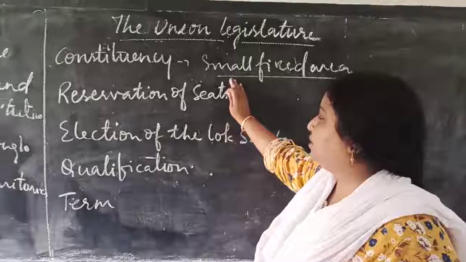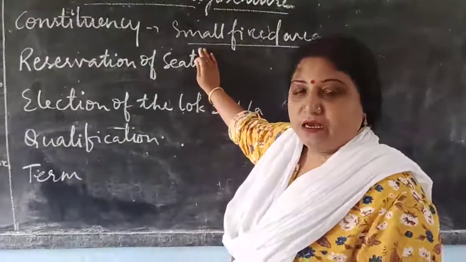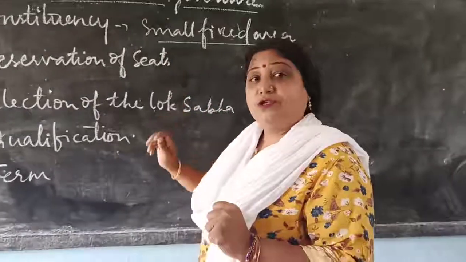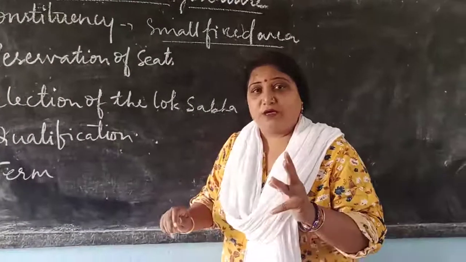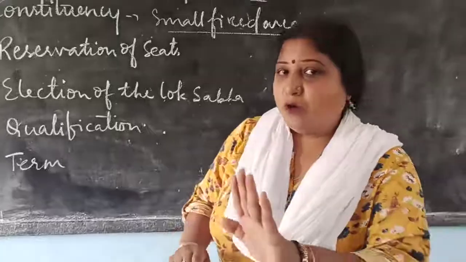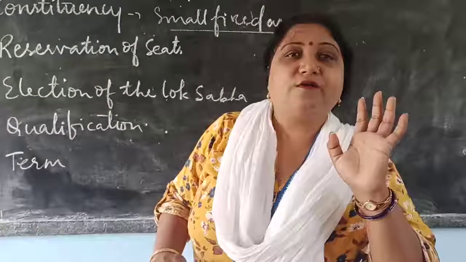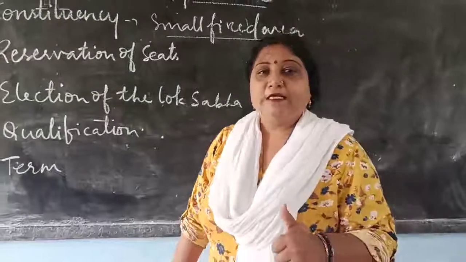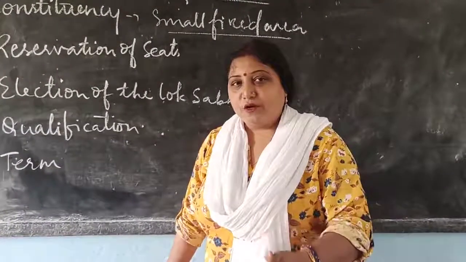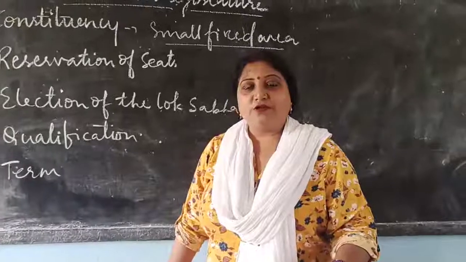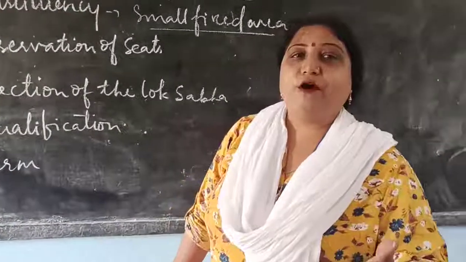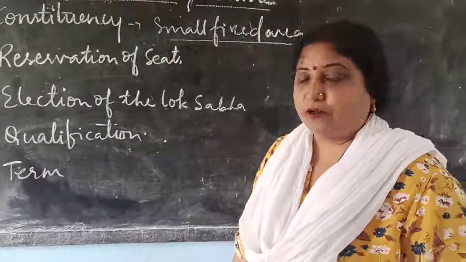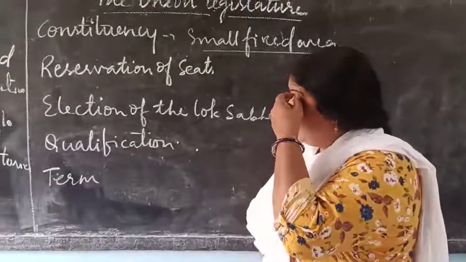Next we have reservation of the seats. Seats are reserved for the scheduled caste, seats are reserved for scheduled tribe and seats are also reserved for Anglo-Indian. So here please don't end up writing wrongly: no seat in the Lok Sabha is reserved for women. What you have to remember here, the seats are reserved for scheduled caste, scheduled tribe and Anglo-Indian. How many seats are reserved for Anglo-Indian? It's already taught to you. 2 seats are reserved for Anglo-Indian.